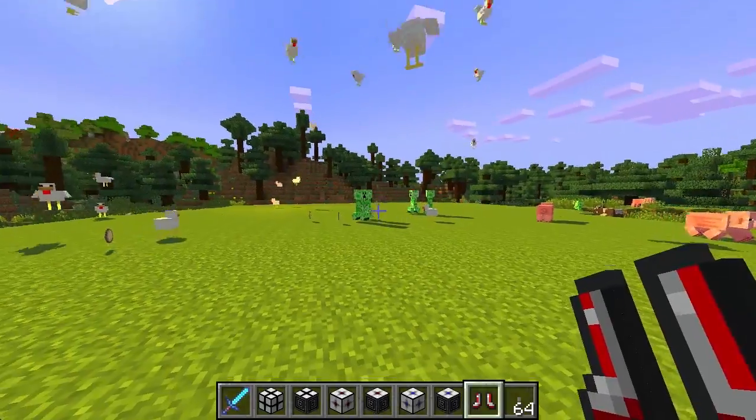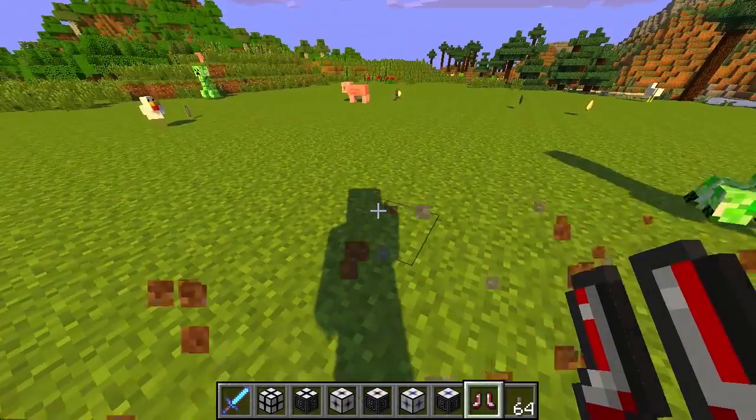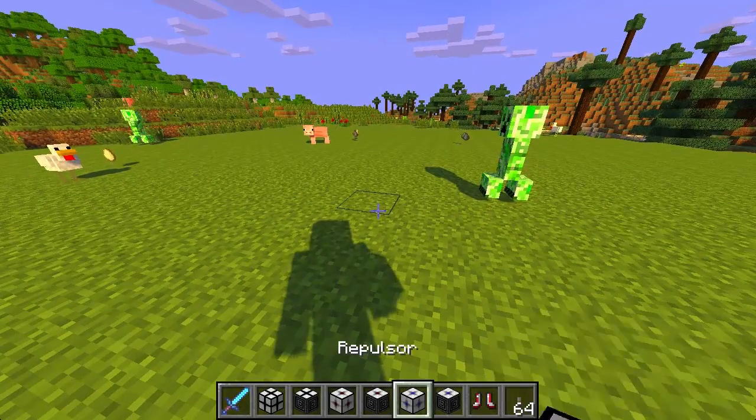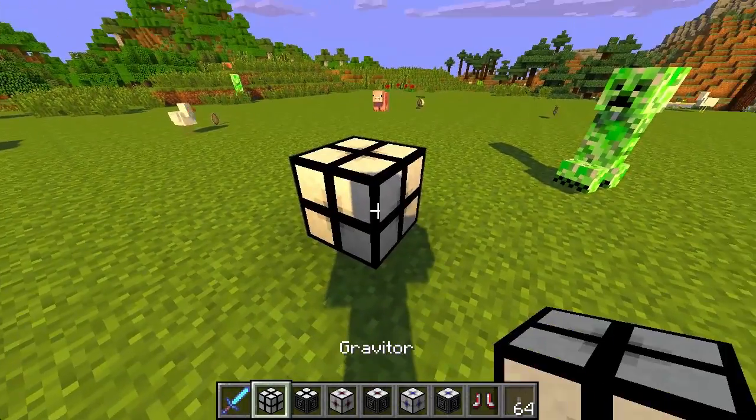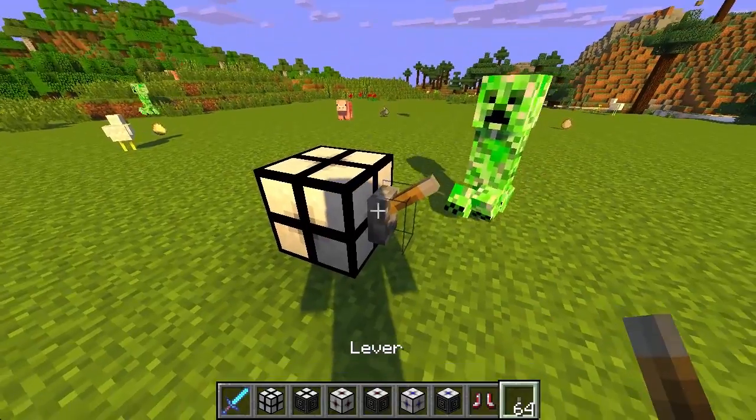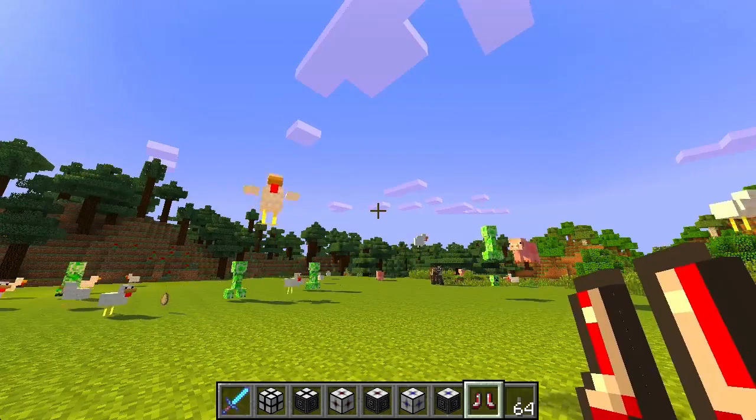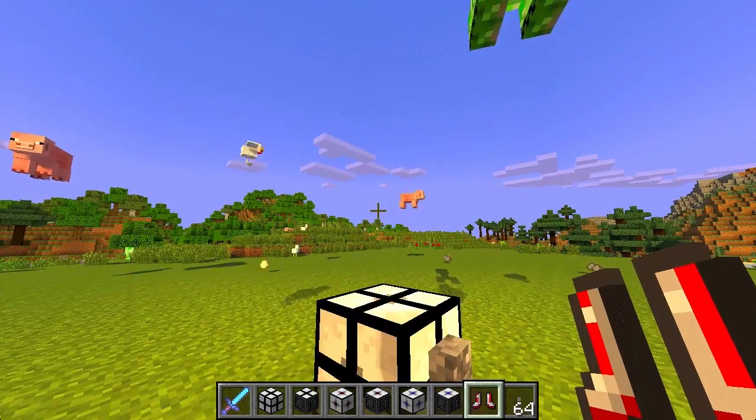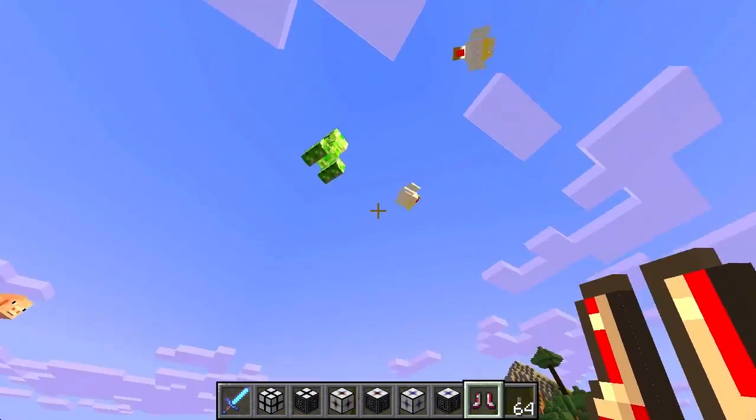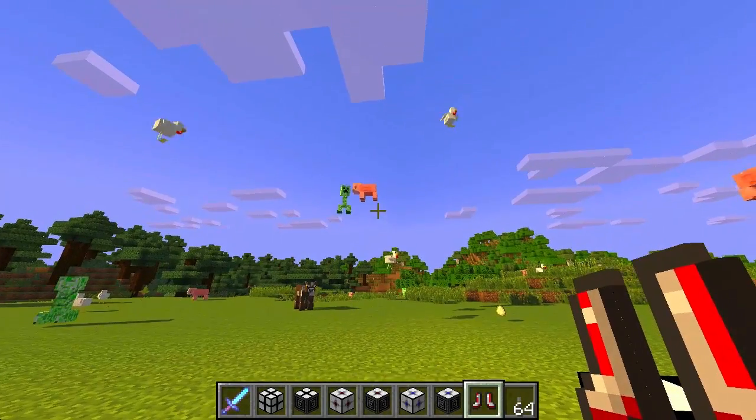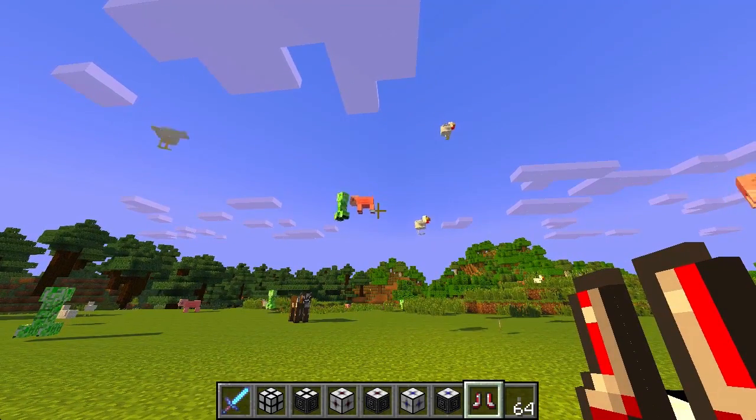Alright, the last item I want to show you guys are the gravity boots. So basically when you put on the gravity boots, you're not affected by the Graviter, the Attractor, or the Repulsor. So let's put down the Graviter right there. Give it some power. Put on some gravity boots, and let's put that on. And as you can see, we're not affected by the gravity that the Graviter Block gives you. So, as you can see, all the mobs are flying up in the air, but we're not. It's similar to the anchor in the gravity control mod earlier in the video.